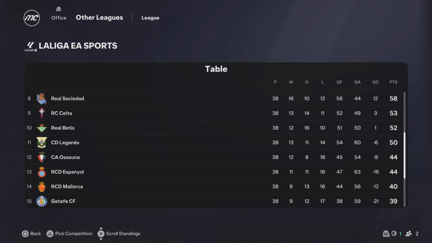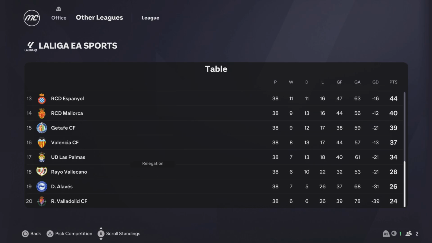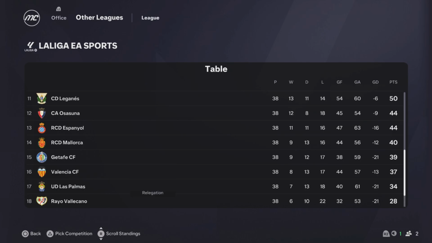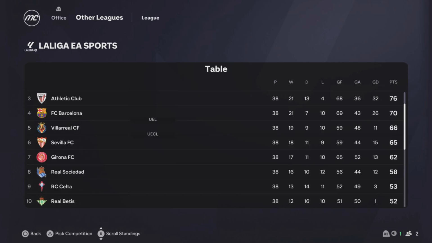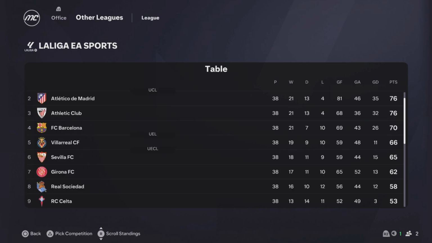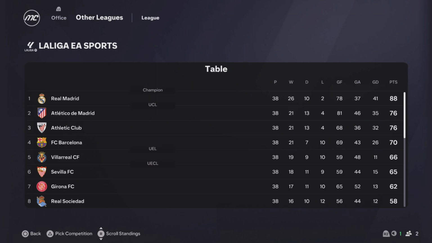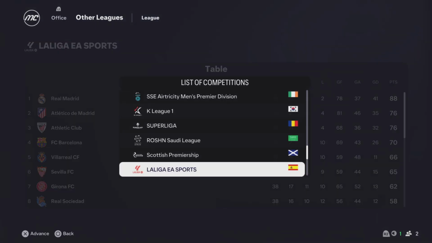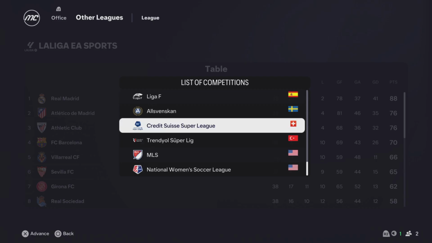Okay. And Rayo Vallecano, Alavés and Real Valladolid relegated. Girona, no, Sevilla I think in Europa Conference. Europa League, Villarreal, it's not their competition. Sevilla's in the Europa Conference, but Sevilla is the Europa League team. Everyone knows that. Every time they're in it, they win it basically.